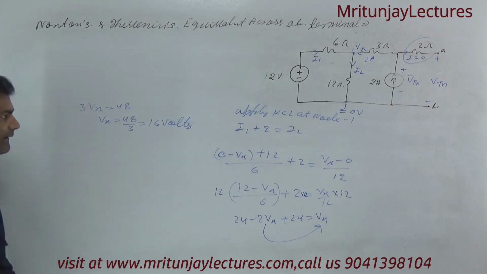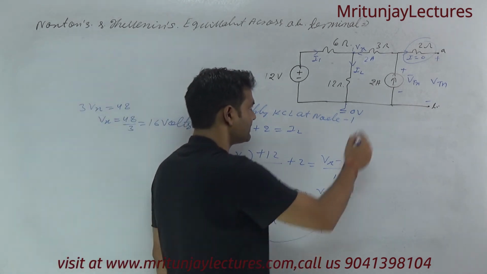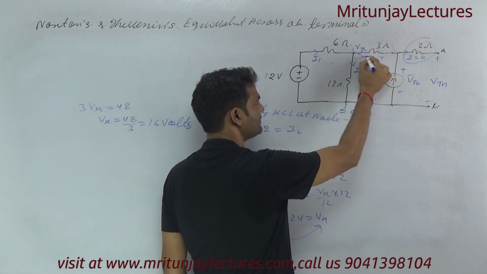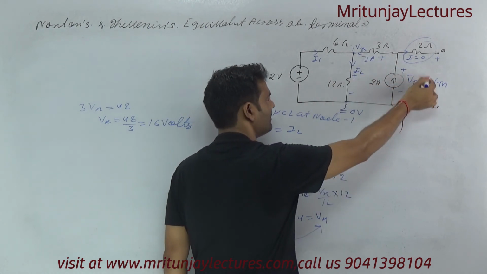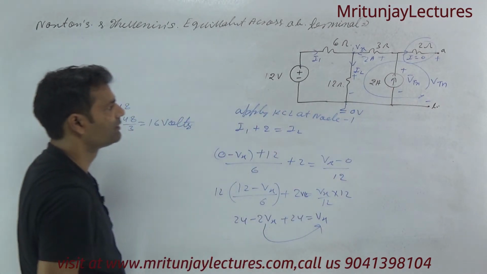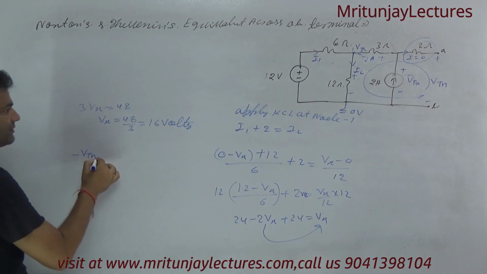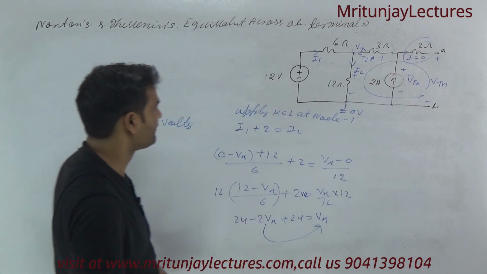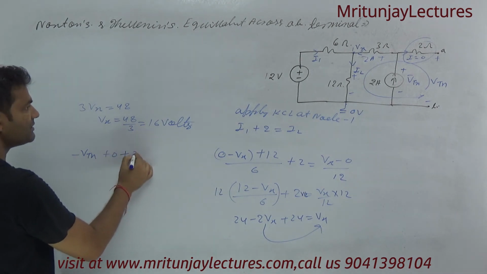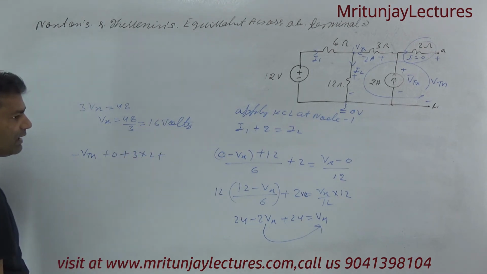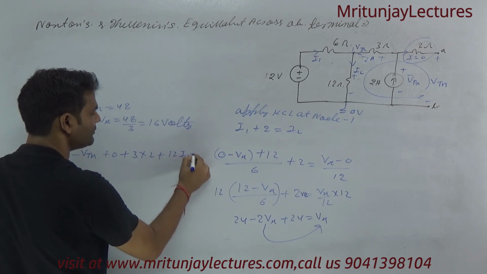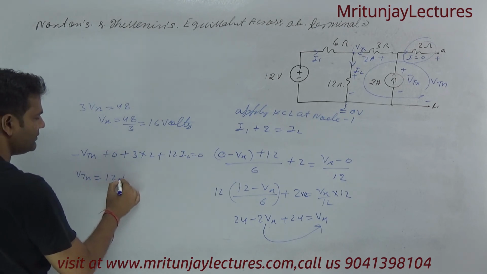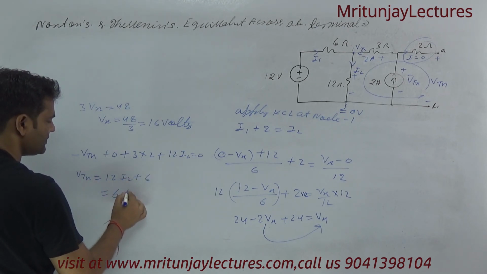Now our motto is to determine the voltage corresponding to here. So apply KVL on this loop. Minus VTH, the voltage across this one is 0, plus 3 into 2 plus 12 into I2, this will equal 0. So VTH will equal 6 plus 12 into I2.